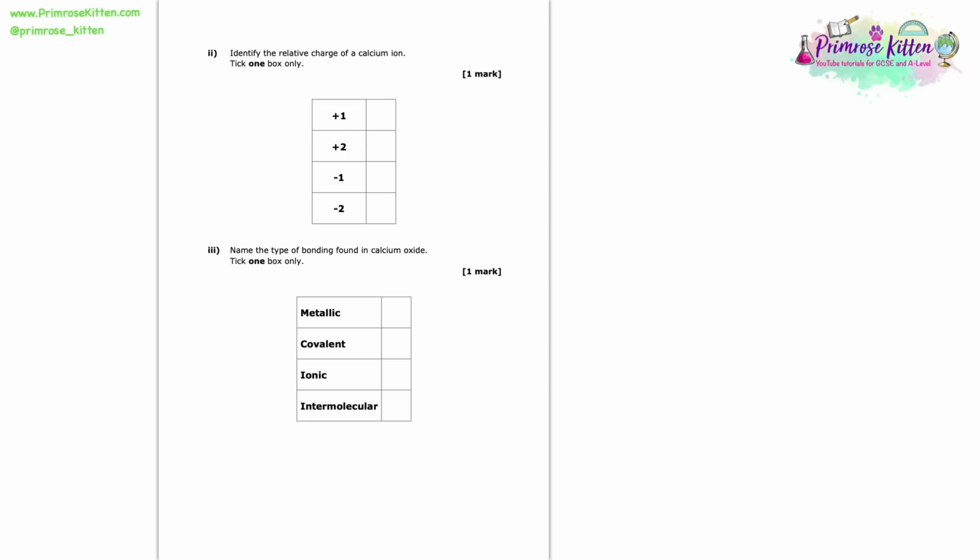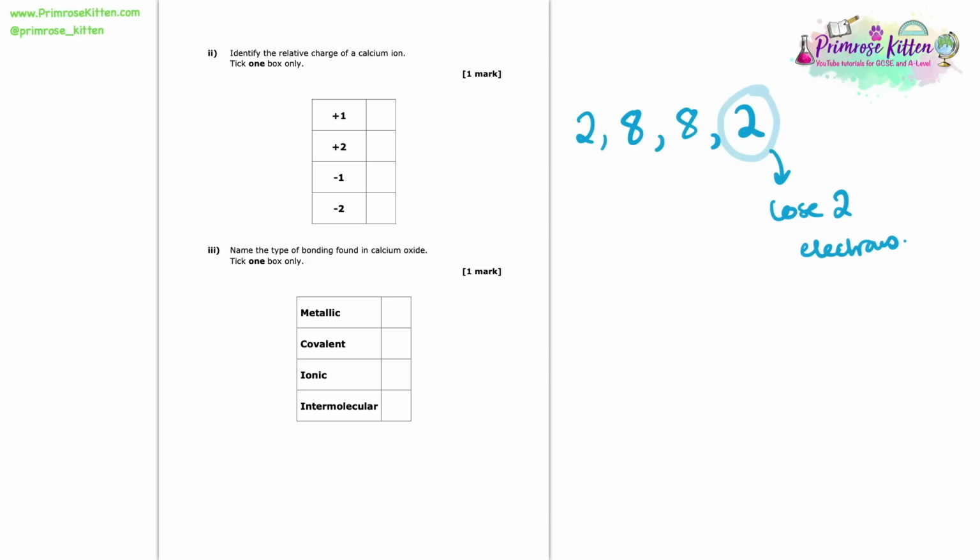Now we're asked to identify the relative charge of a calcium ion. So there's a few different ways we could look at this. Of course, we knew that its electronic configuration was 2,8,8,2. And we know from earlier that in order to get this full outer shell that every metal and non-metal is striving for all the time, we are going to have to lose 2 electrons.